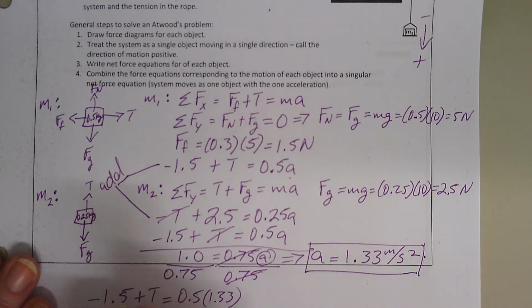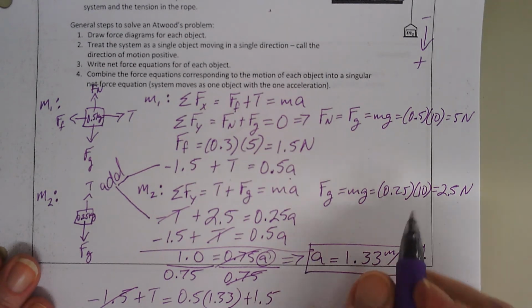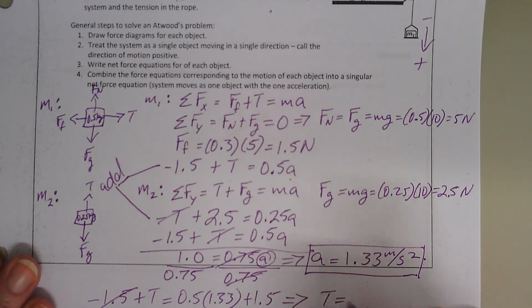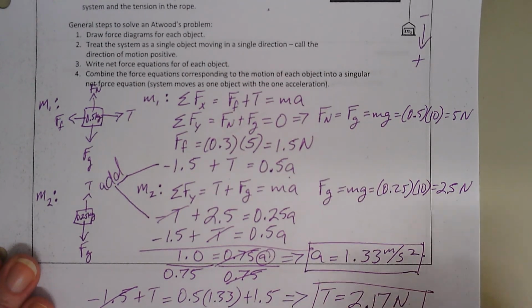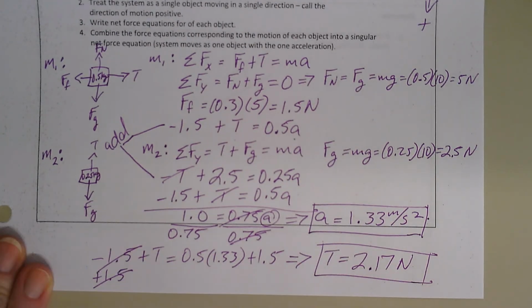So I'm just going to add 1.5 to both sides. And that will give me my T. So T equals 2.17 newtons when you stick it in your calculator. Okay, cool, cool, cool.